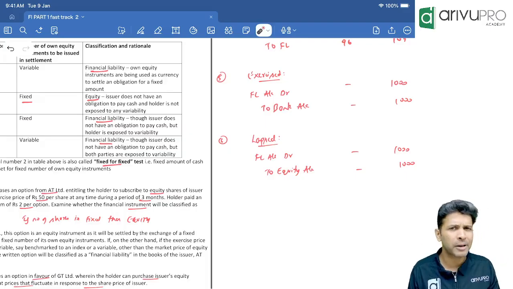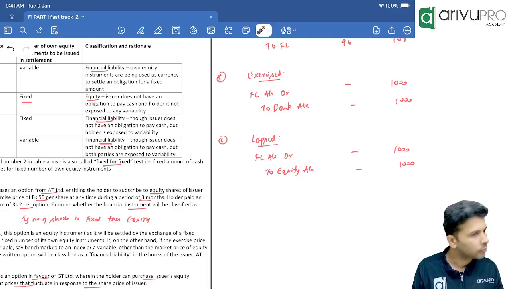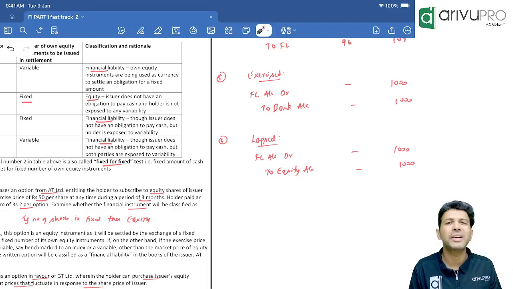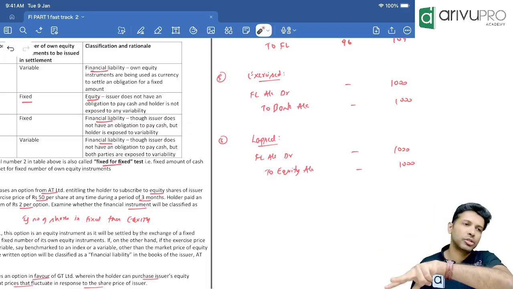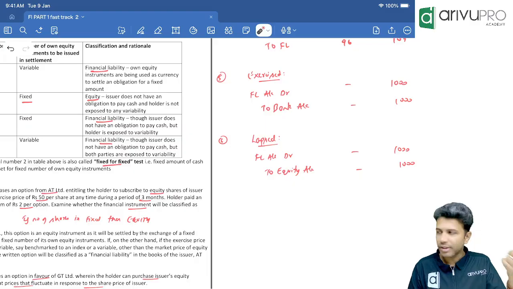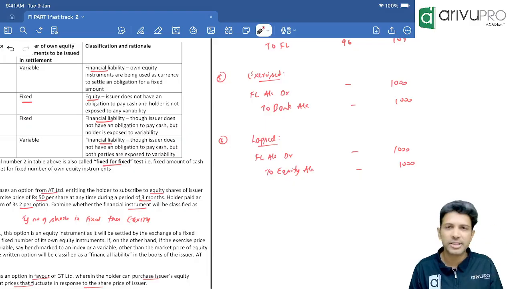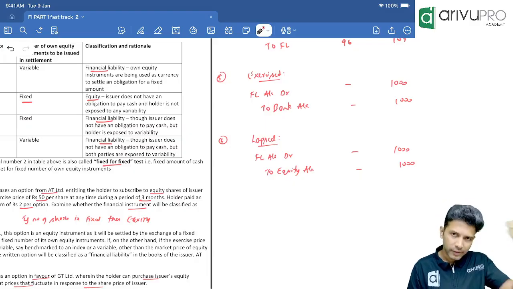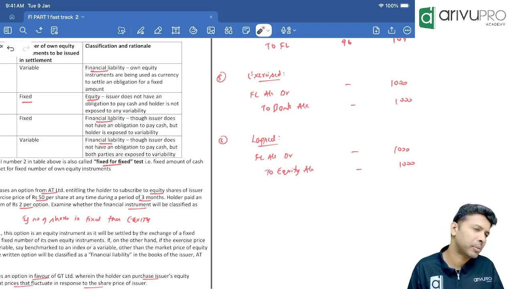Will the settlement happen at present value or future value? Future value. For that, we need to prepare an unwinding of interest table. How many years? 2 years. So, year, opening balance, finance charges, payment and closing balance. Based on this, we book the finance charges entry. What is the finance charges entry? Finance charges account debit to financial liability.